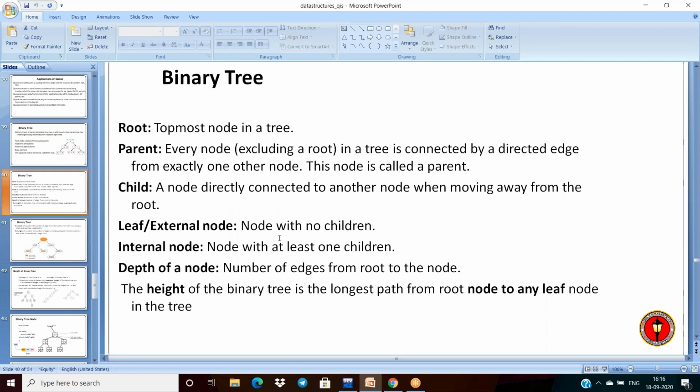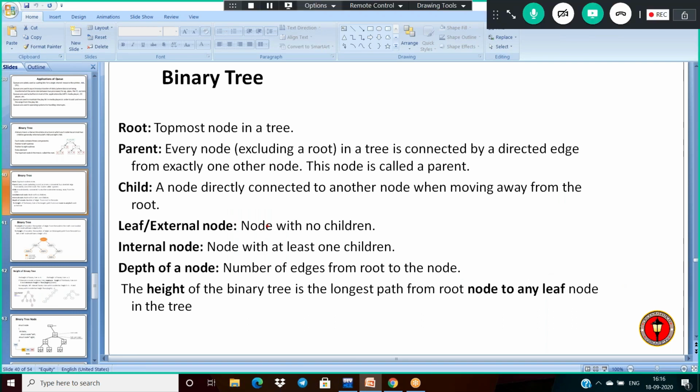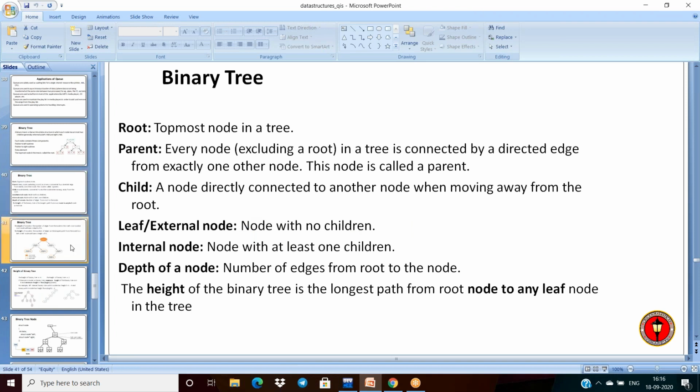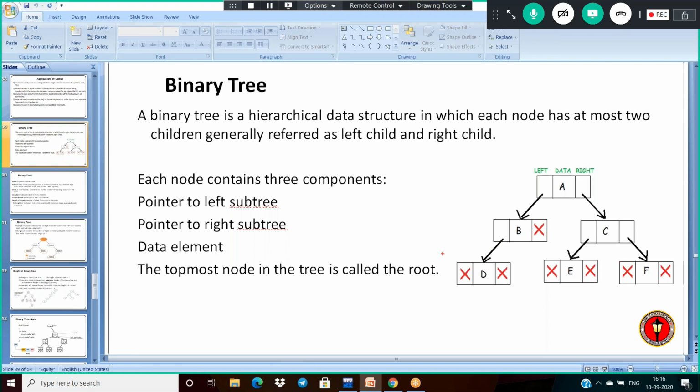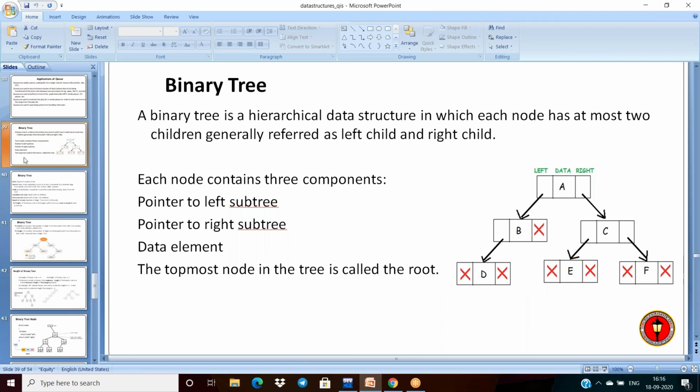And next, leaf node or external node: the node with zero children. The nodes which have no children are called leaves. What are the leaves here? Can I call B a leaf? No, it already has children, so B is not. Can I call E? E has no children. Can I call F? Yes, it also has no children. So here D, E, F are called leaf nodes.